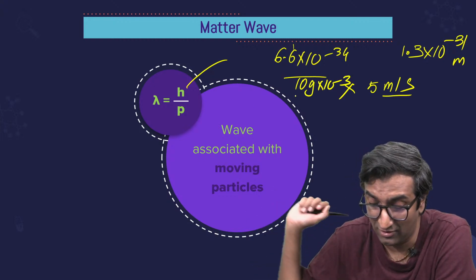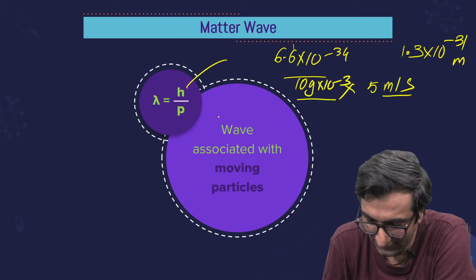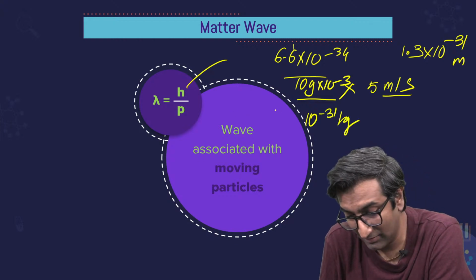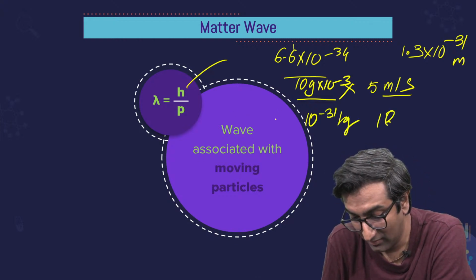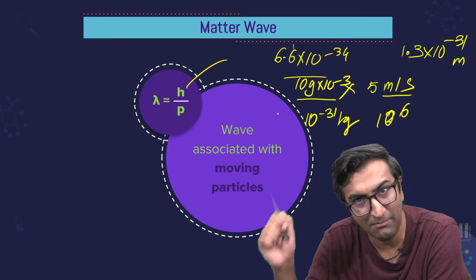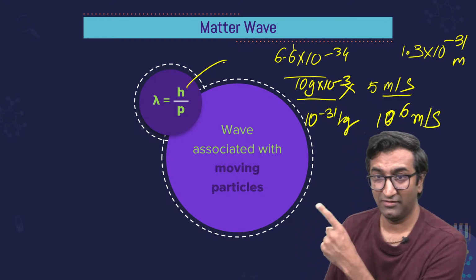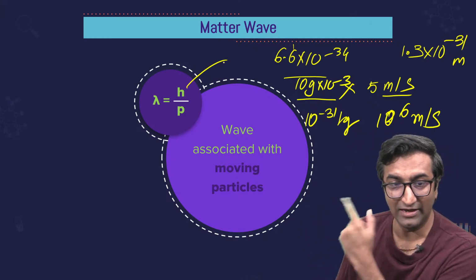Okay, this pen, 5 meter per second. That's all I can throw at. 5 meters is a lot, and the mass is also more. Now, what if I took something that had a mass of 10 power minus 31 kilogram, and I took something that's moving close to the speed of light, 10 power 6? Electron goes at 10 power 6 meter per second. The moment I do that, that number becomes relevant.